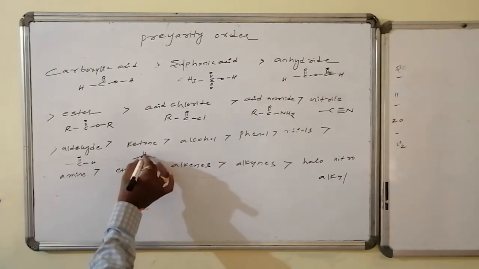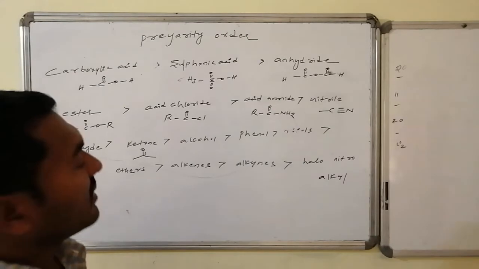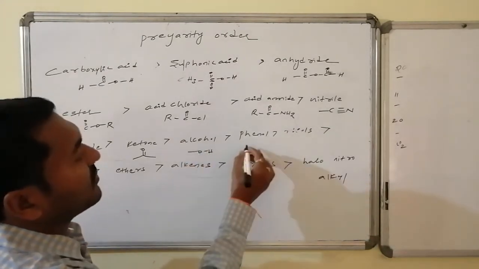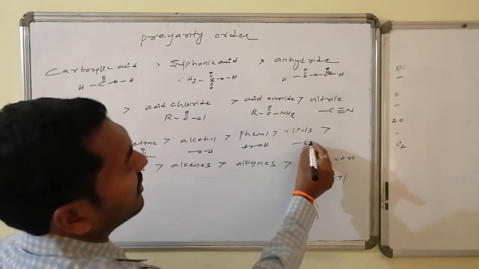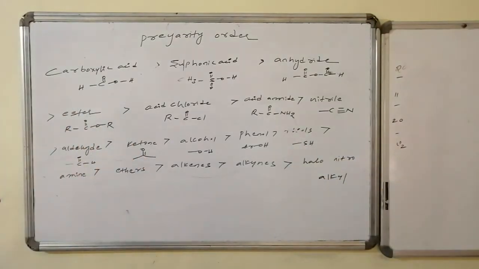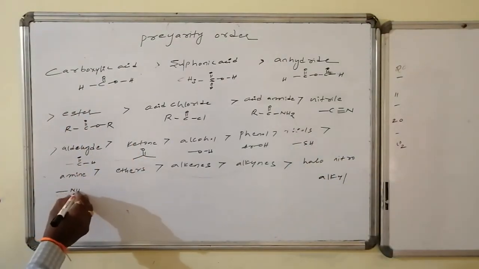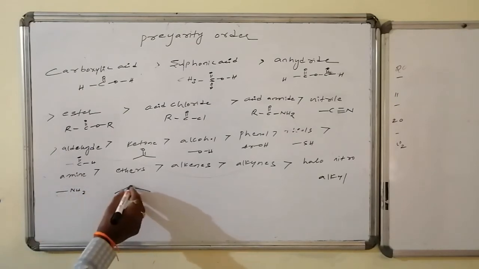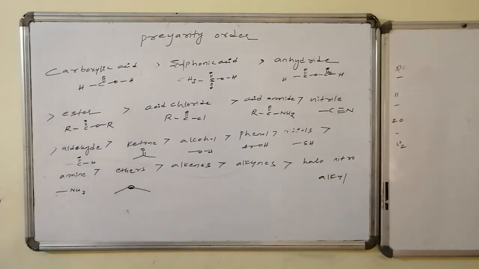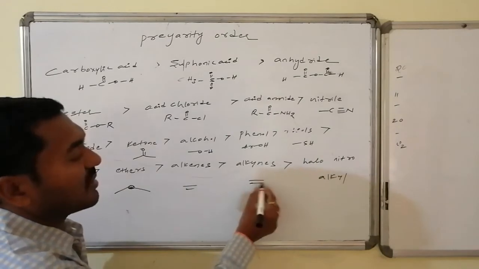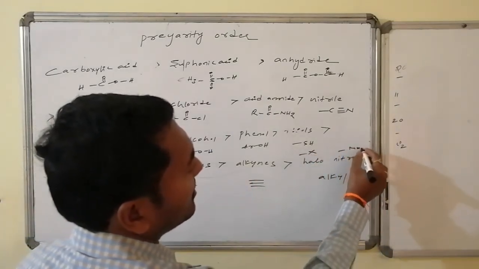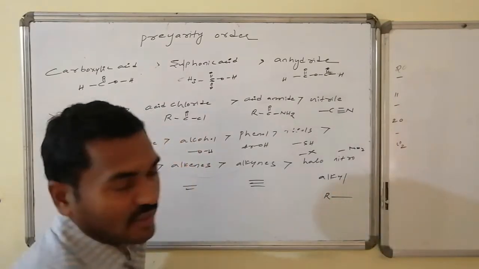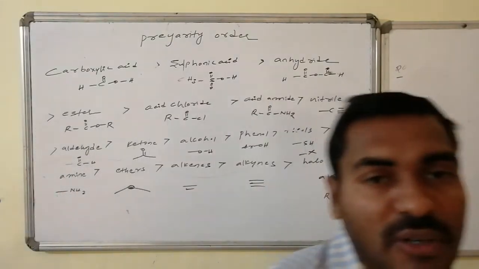Similarly ketones have alkyl groups on 2 sides, alcohol is the OH functional group, phenol is aromatic followed by OH, thiol is the RSH functional group. Similarly amines are NH2 and its derivatives, with oxygen in the middle are ethers, alkenes are double bond compounds, alkynes are triple bond compounds, halogens are X compounds, nitros are NO2, and any variety of alkyl has the least importance.